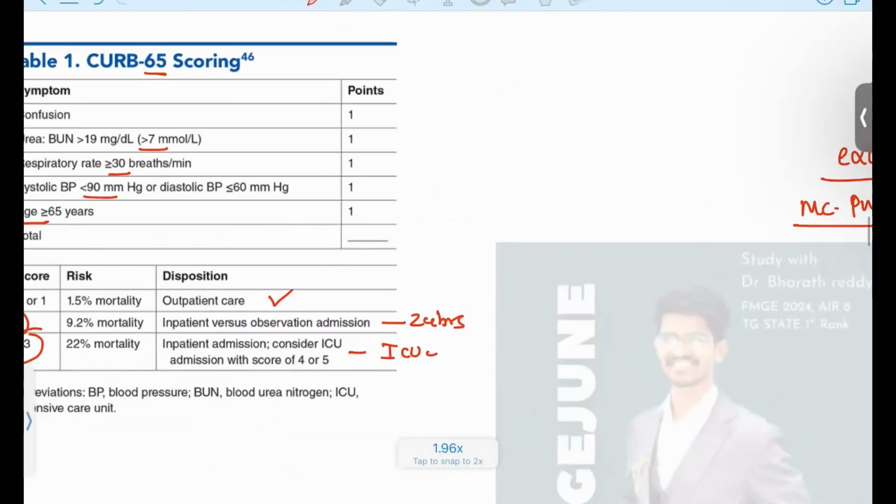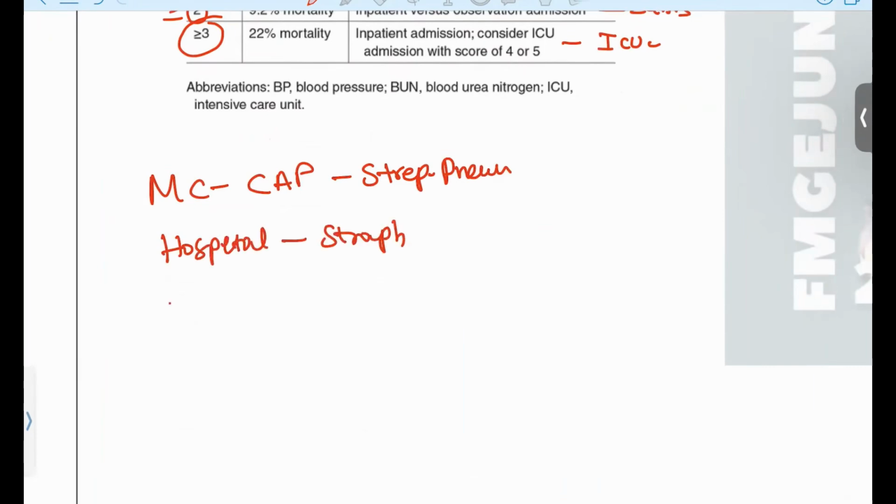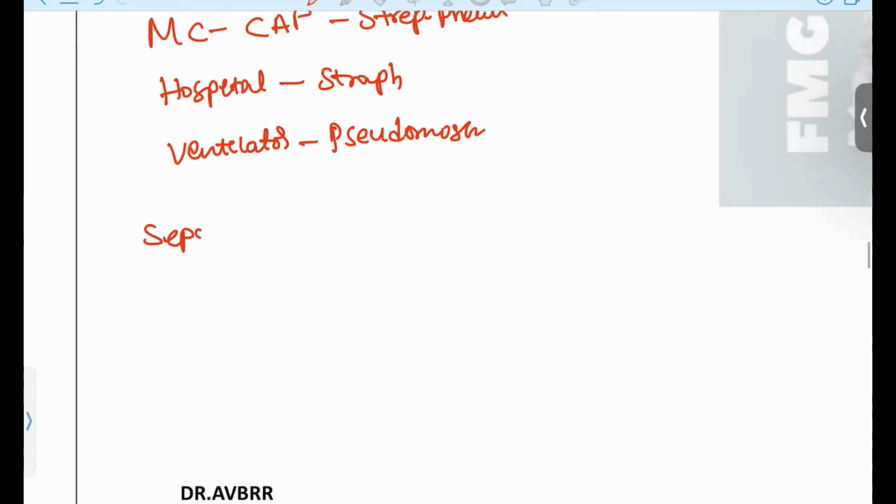And when I say causes, the most common cause for community acquired pneumonia is always Streptococcus pneumoniae. Streptococcus pneumoniae is the most common cause, but if the patient has hospital acquired pneumonia, then the most common is Staph aureus. If the patient has ventilator pneumonia, that is due to Pseudomonas. Pseudomonas is the most common cause. And you can remember this one fact also: the most common cause of sepsis is pneumonia only. Overall, the most common cause is pneumonia.